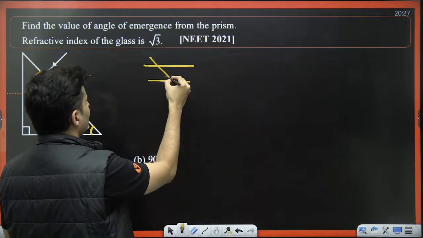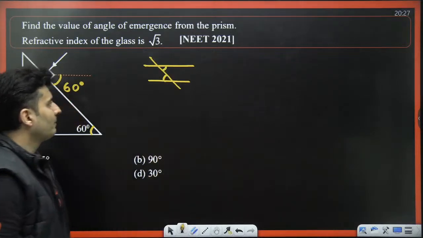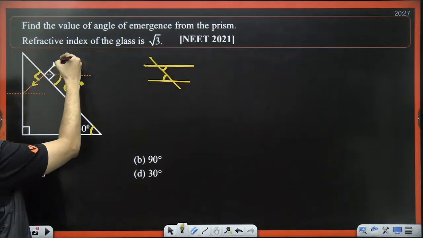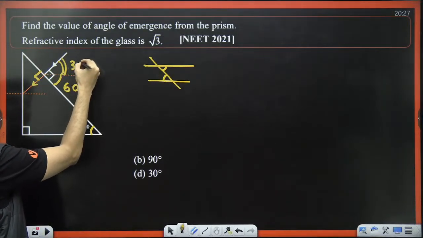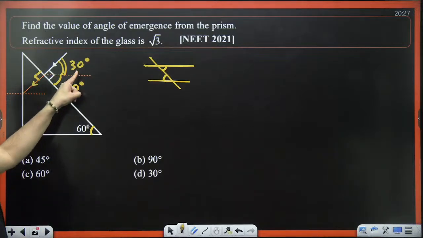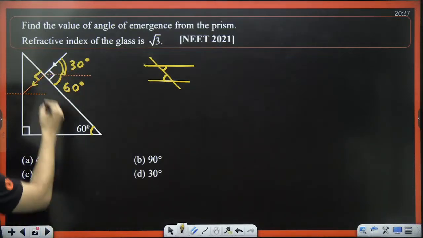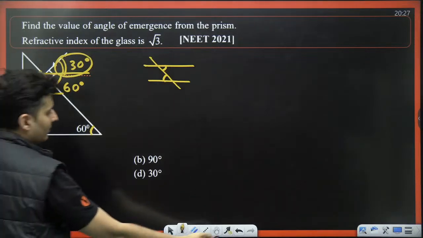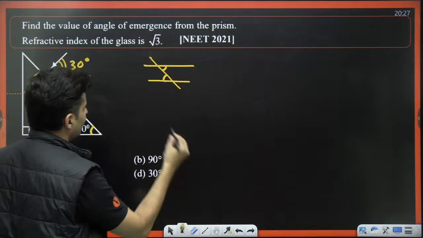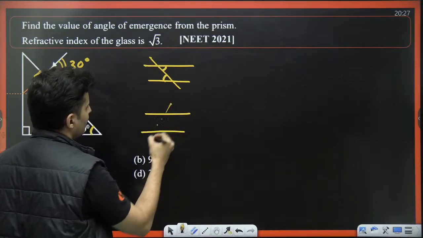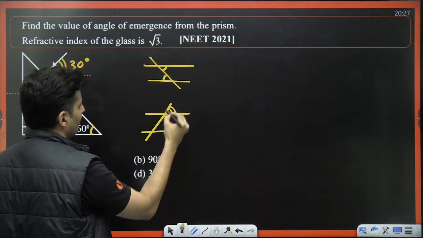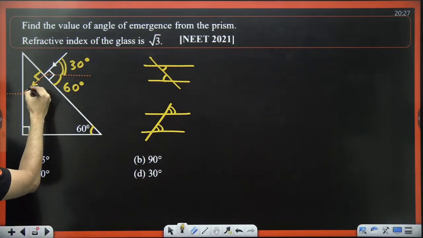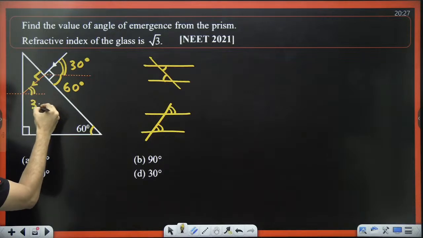So naturally this angle will be 30 degrees. Now you see these two are parallel lines. This is 30. So this is also 30. So hence this angle is going to be 30 degrees.